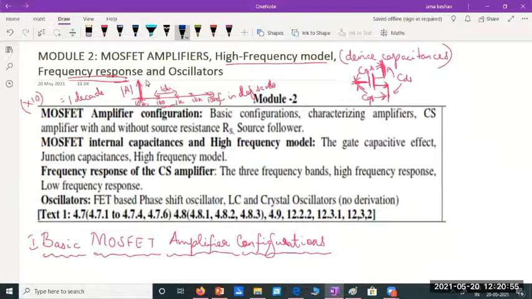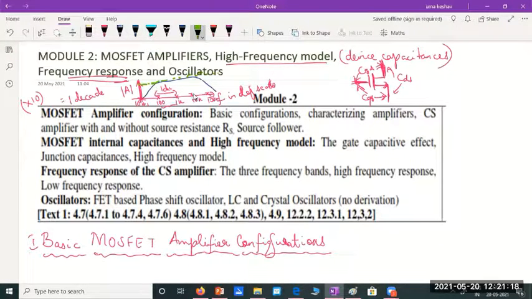Ideally, we want the frequency response to be a straight line, but practically what happens, the frequency response will look like this. Ideally, you would want it to look something like this. It should have a constant gain at all frequencies, but that doesn't happen practically.